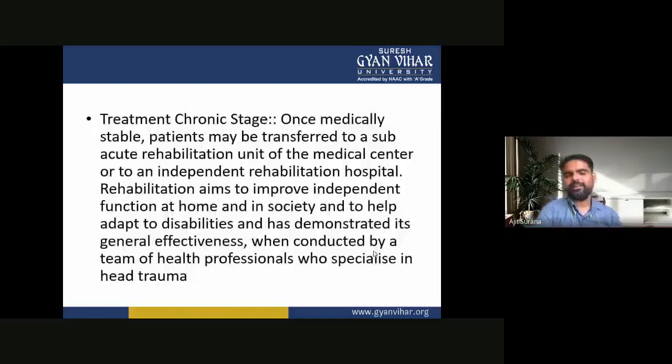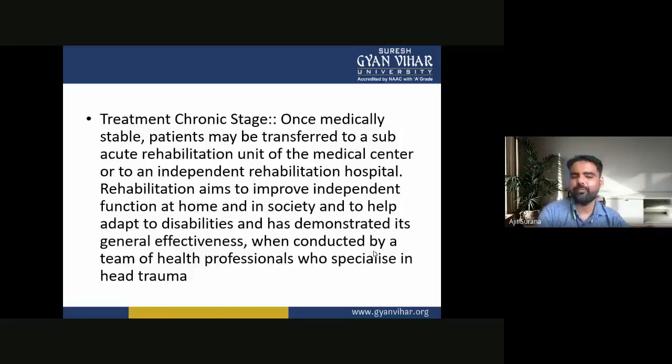Now the treatment in chronic stage. Once the patient is medically stable, the patient may be transferred to a subacute rehabilitation unit of the medical center or to an independent rehabilitation hospital.